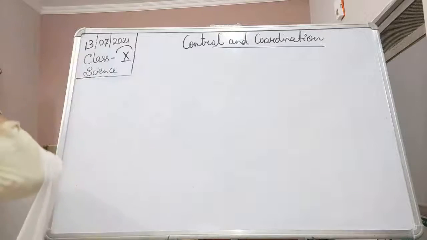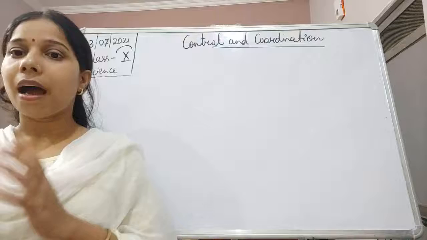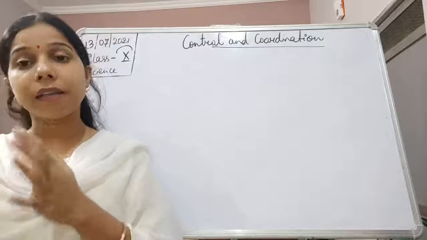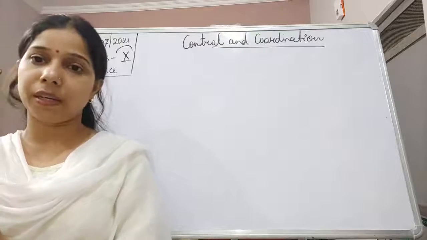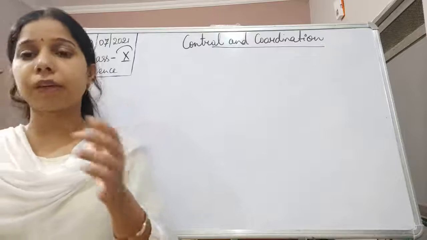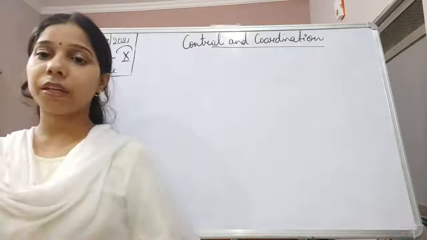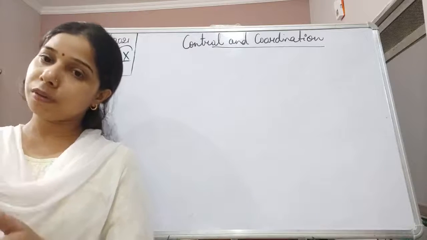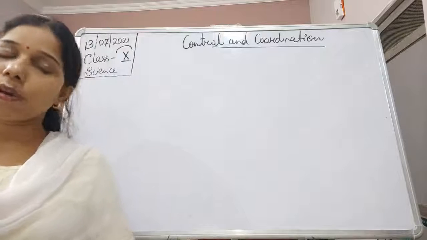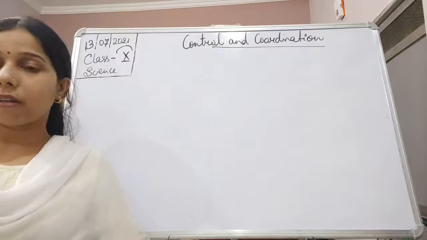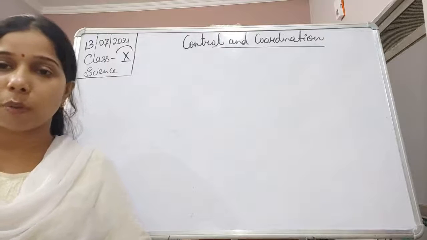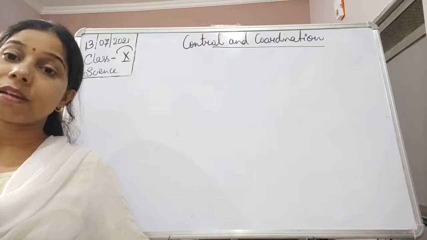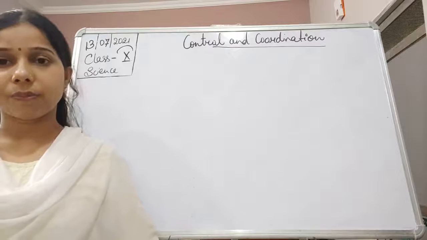Another kind of neuron, students, is called the relay neuron. The role of a relay neuron is that it is the connecting link between neurons, and it is basically present in the spinal cord or the brain. So you can say the sensory neuron is first connected to the relay neuron, and then the relay neuron carries the information to the brain and spinal cord. Now this information again goes to the relay neuron and it is connected to the motor neuron, and the motor neuron takes the information to the effector, and the effector responds accordingly. So this is how the process of stimulus and response occurs in the nervous system.